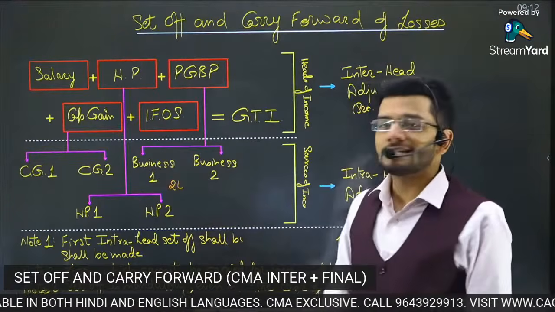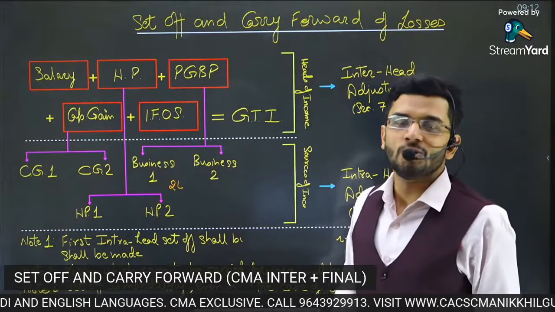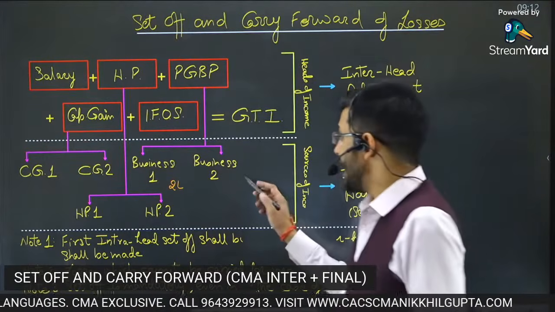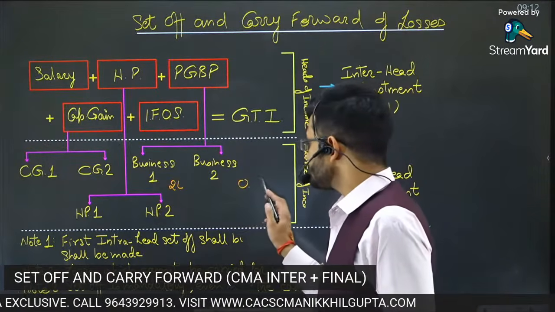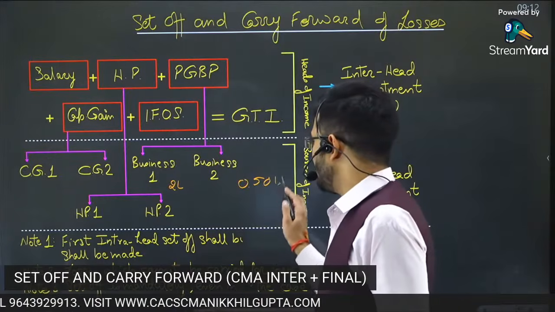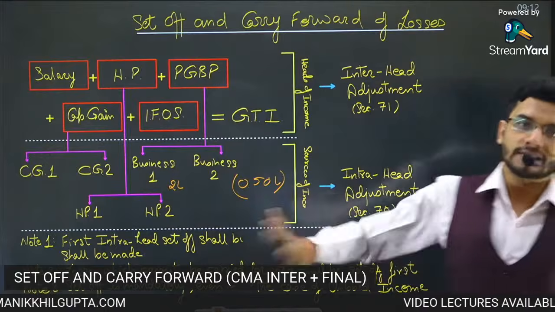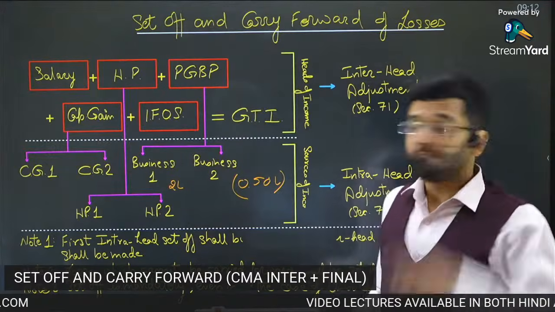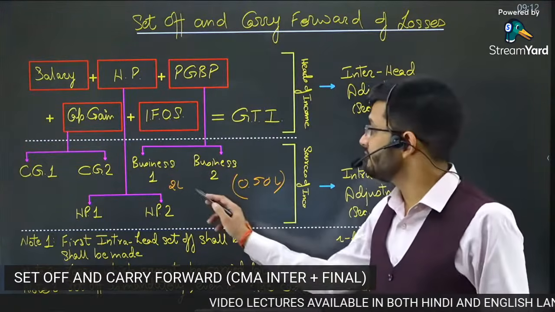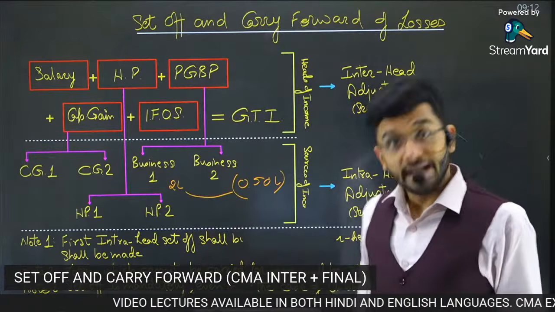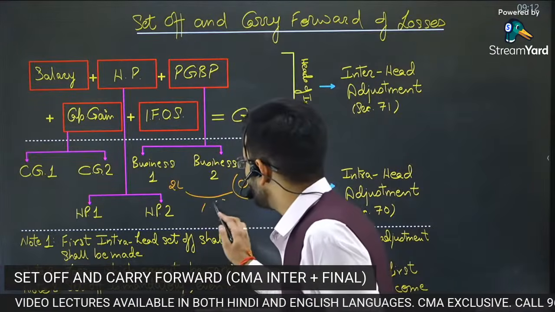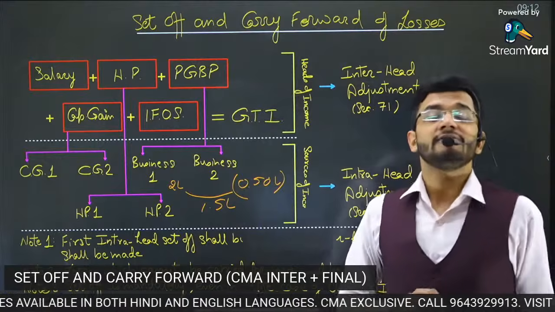Suppose my coaching business is earning me a profit of 2 lakh rupees, and my other business makes a loss of 0.50 lakhs, which means 50,000 rupees is the business 2 loss. So guys, instead of paying taxes on 2 lakh rupees, I should first be allowed a set off, and I should ideally pay taxes on only 1.5 lakh rupees.